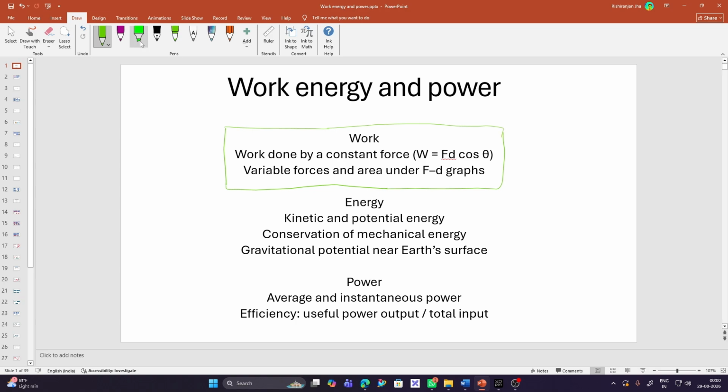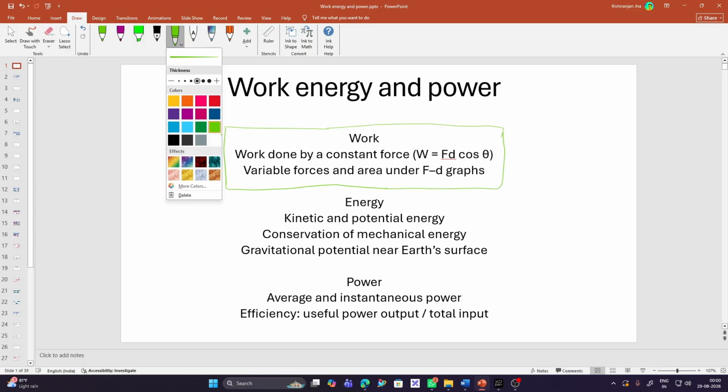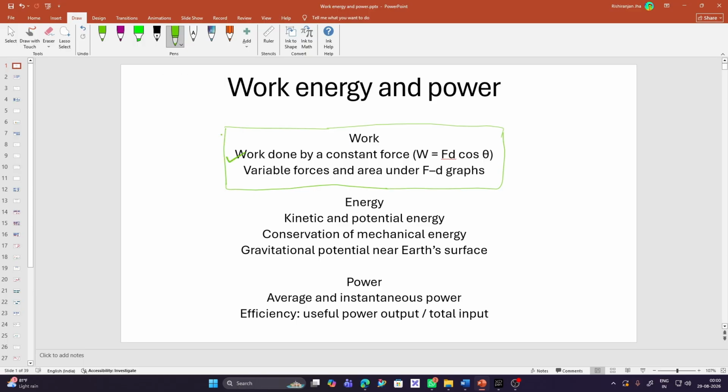In this topic we are first going to cover work done by a constant force, and you will understand the significance of what work equals force times displacement cos theta means. You will understand the significance of cos theta, and after that we will study variable forces and the area under the force graph, right? So let's begin this lecture with a positive note.